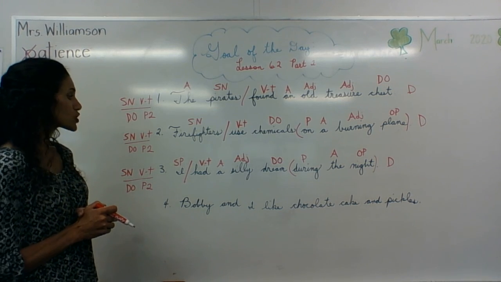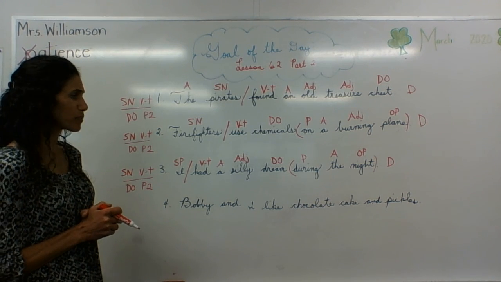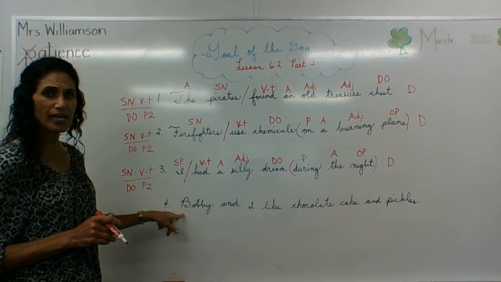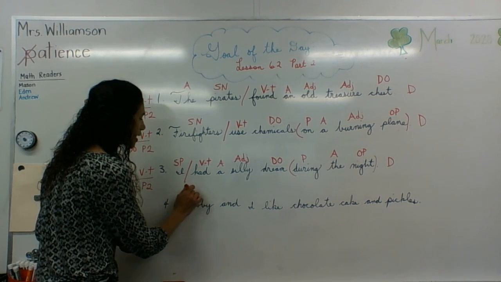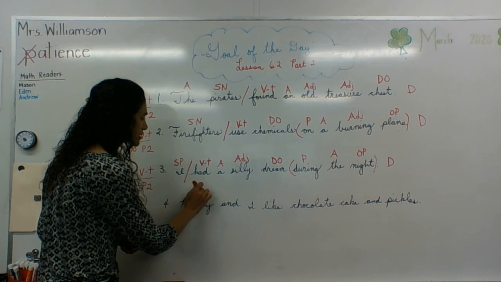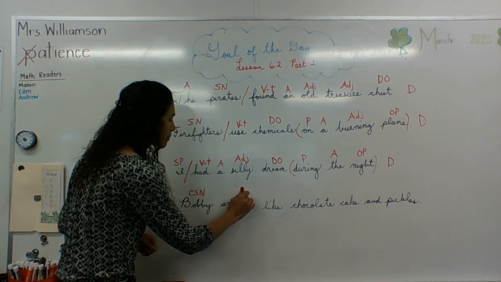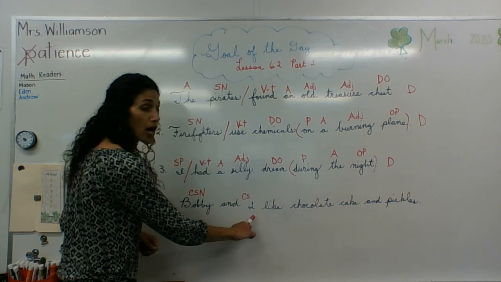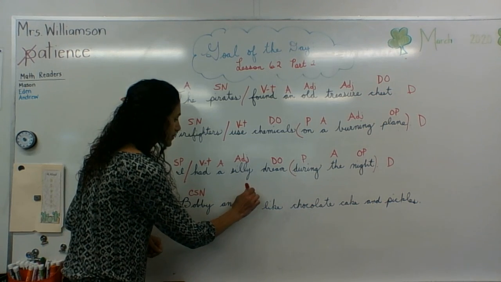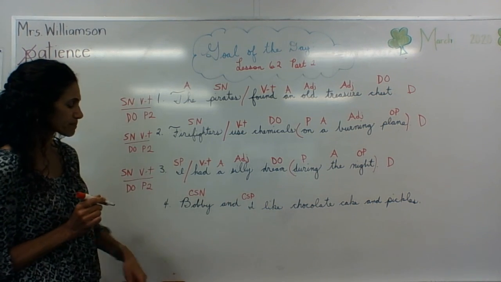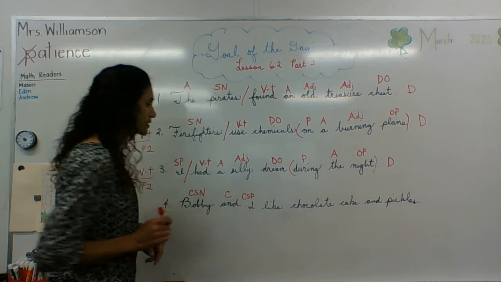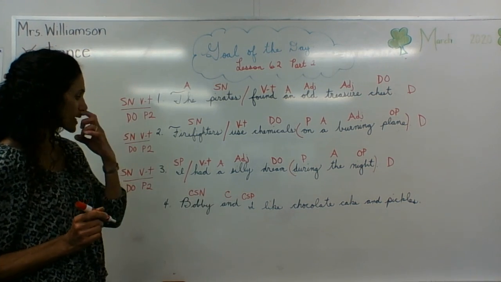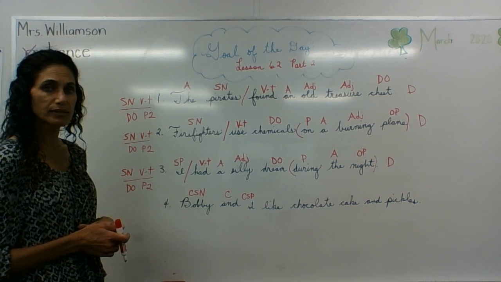All right, so who likes chocolate cake and pickles? Bobby and I. So we have compound subject, noun. Compound subject, pronoun. Ooh, they're getting tricky. And is our conjunction. All right? What is being said about Bobby and I?